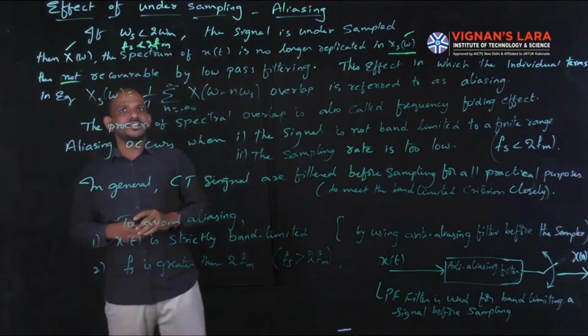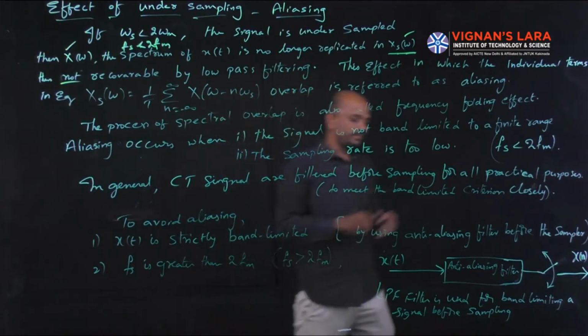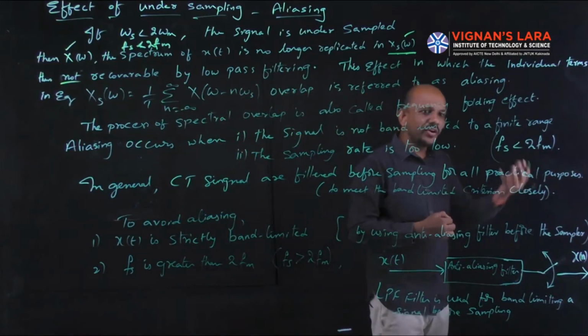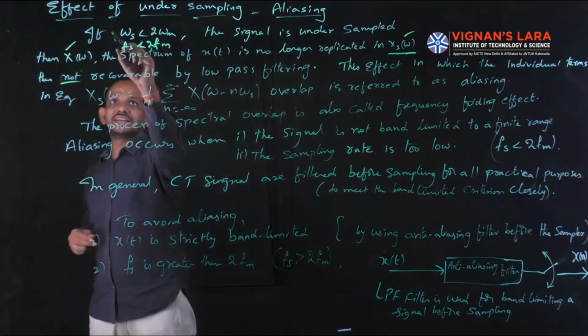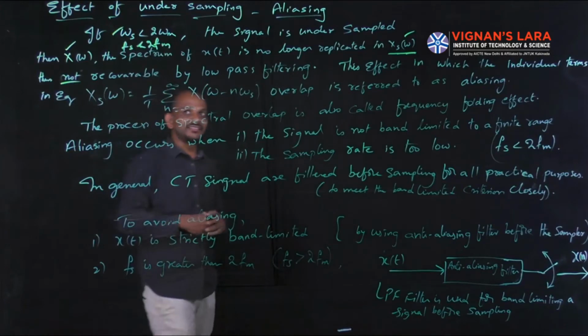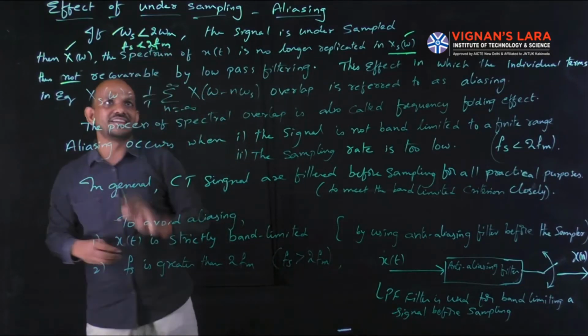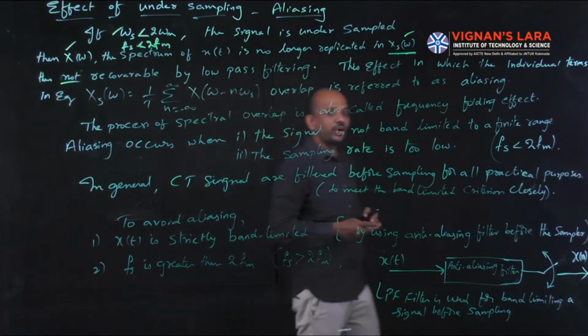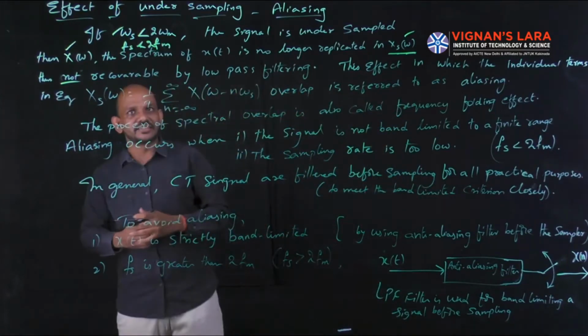Thus it is no longer recoverable by low pass filtering, so we can't recover the original signal. While omega s is less than 2 omega m or fs is less than 2 fm, we can't recover the original signal x of t.